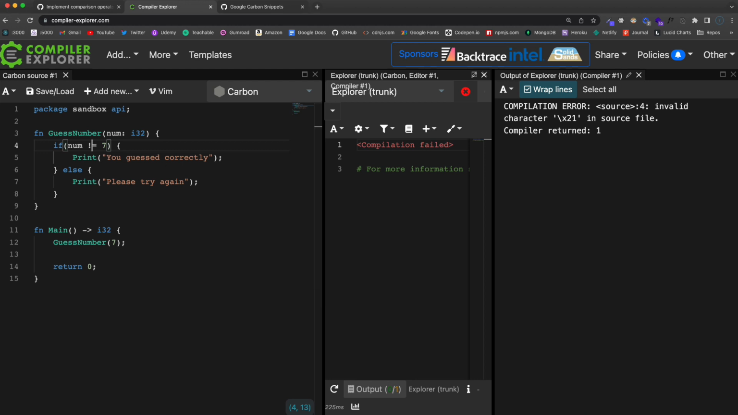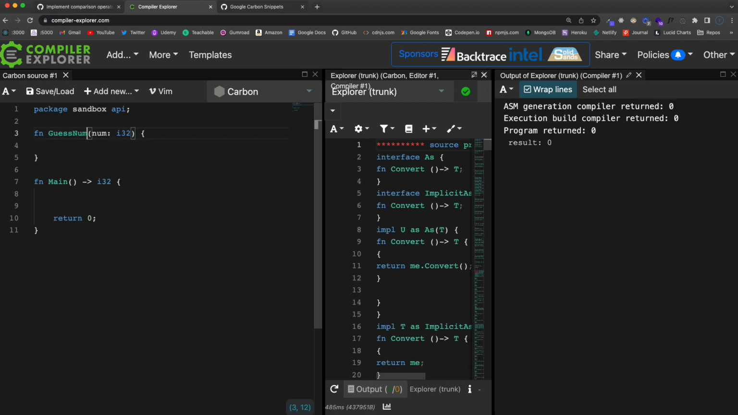All right, so the next thing I want to show you is a match. So a match is pretty much a switch in other languages. So what we're going to do is get rid of that, and let's get rid of that.